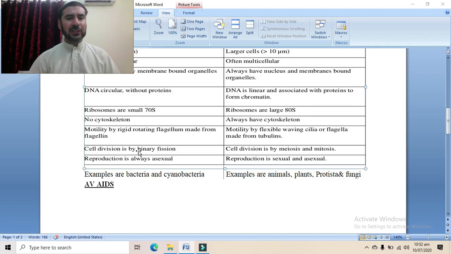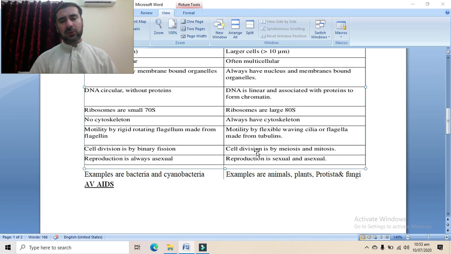Now, cell division is by binary fission. In prokaryotic organisms, the cell division is through a process which is known as binary fission, in which first the circular DNA of the bacteria is doubled, and then the two circular DNA are separated from each other, and then the cytoplasm breaks down at the mid and two new cells are produced. This process is called binary fission.